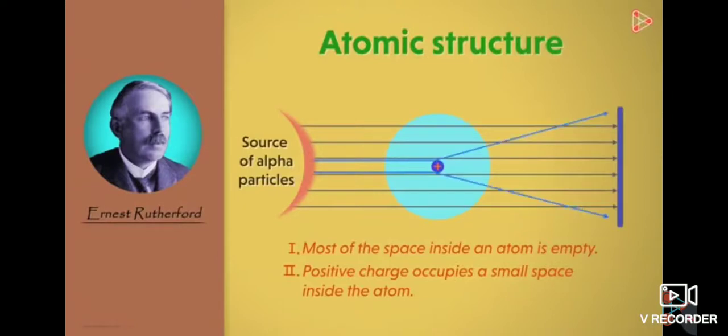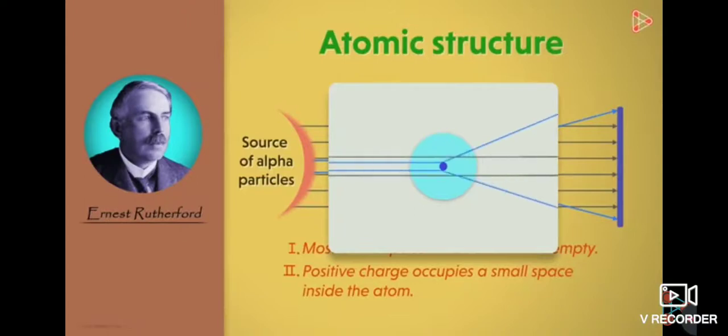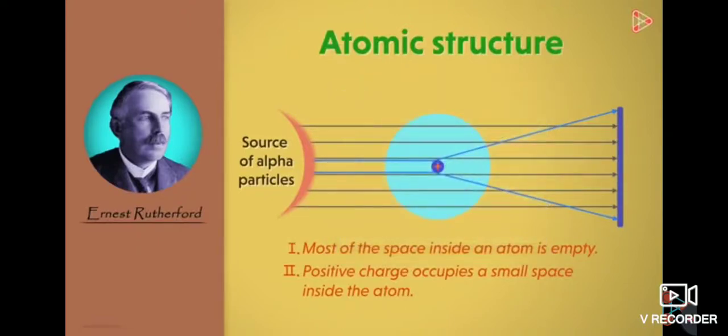A few alpha particles get deviated. That means there is a possibility that these hit the edge of the positive center. Yes, and one more possibility is that they get deviated because the positive center repels the alpha particles as they're also positively charged. Also, a very small number of alpha particles rebounded.